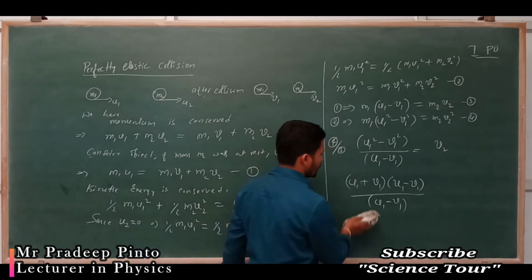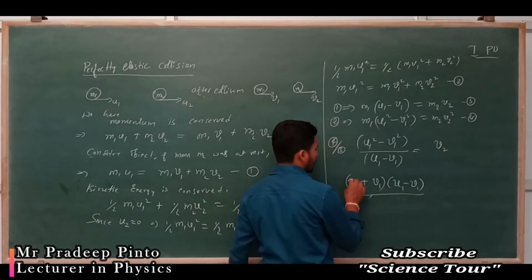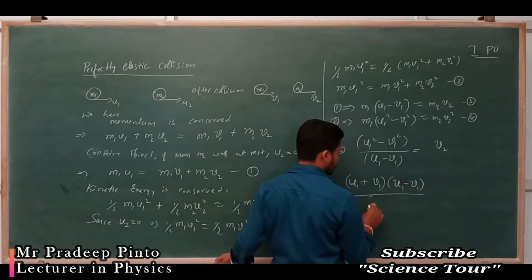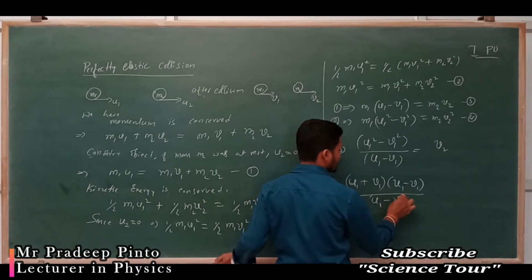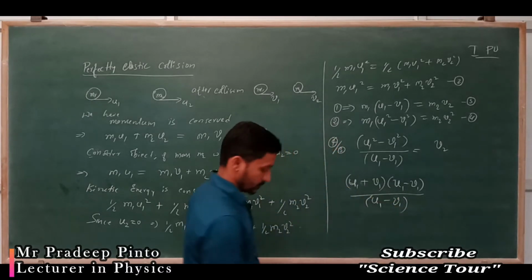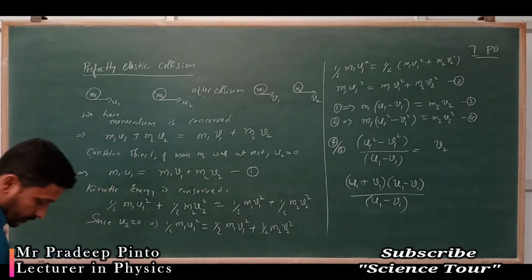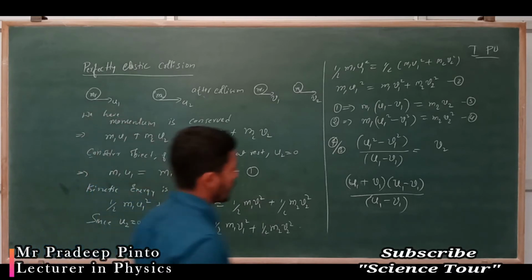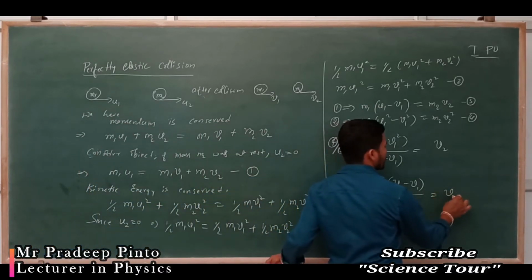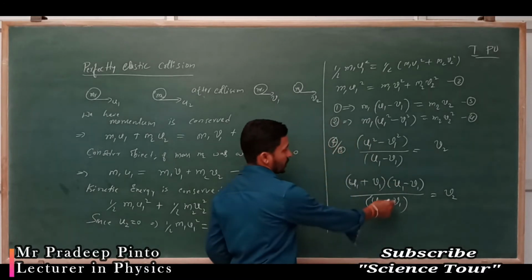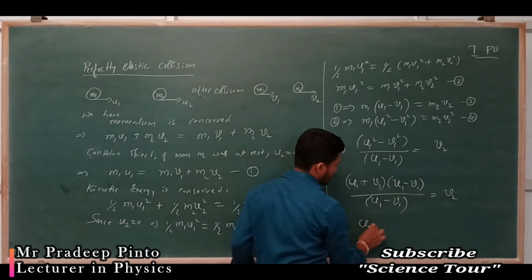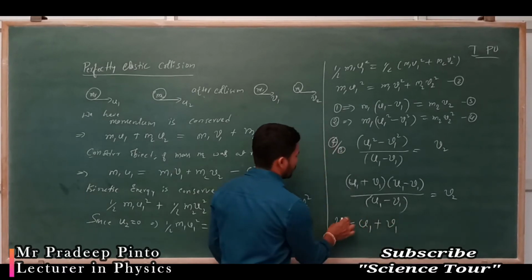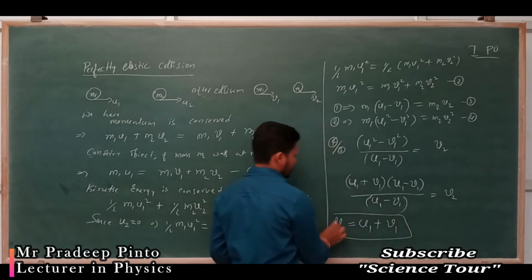The u1 minus v1 cancels, and you get u1 plus v1 is equal to v2, the final velocity of the second object.